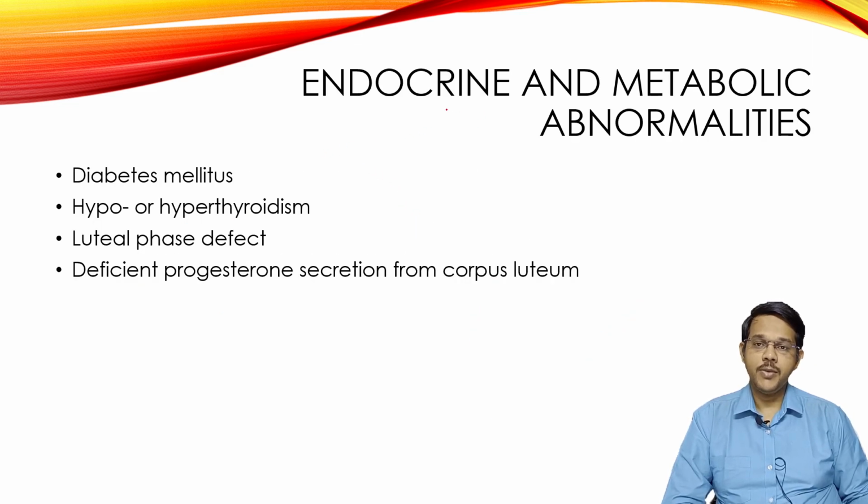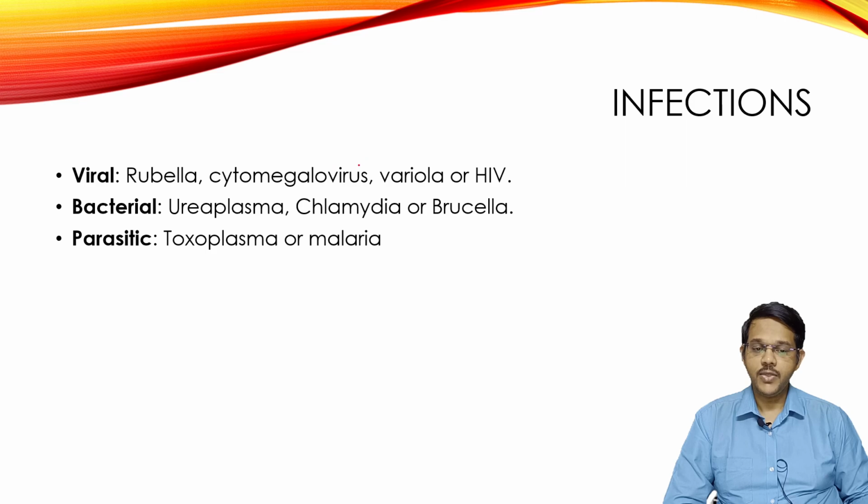Now, endocrine abnormalities are mainly hormonal disturbances like diabetes mellitus, hypothyroidism, decrease in thyroid, increase in thyroid hormones, luteal phase defects, which may lead to abnormalities in progesterone and estrogens. Deficient progesterone secretion from the corpus luteum can also lead to spontaneous abortion. Infections: viral infections like Ebola, cytomegalovirus, HIV, variola, bacterial infections like chlamydia or brucella, or parasitic infections like malaria can also cause spontaneous abortion.